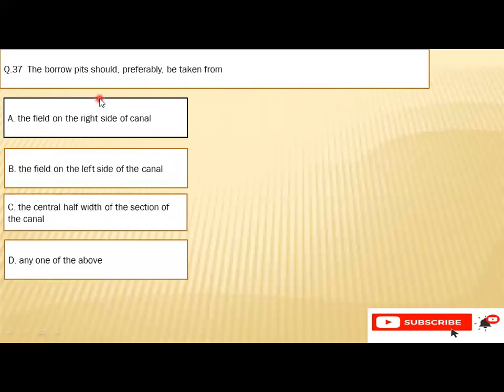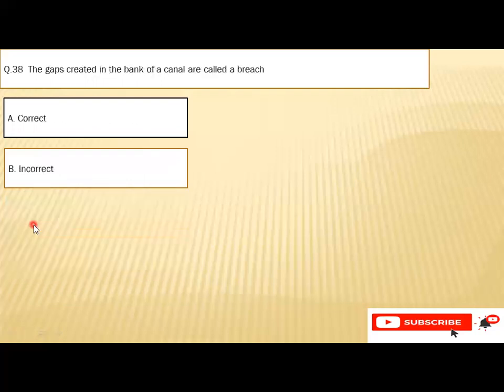Question number 37: the borrow pit should be preferably taken from A, the field on the right side of the canal, B, the field on the left side of the canal, C, the central half width of the section of the canal, or D, any of the above. So the right option is C, the central half width of the section of the canal.